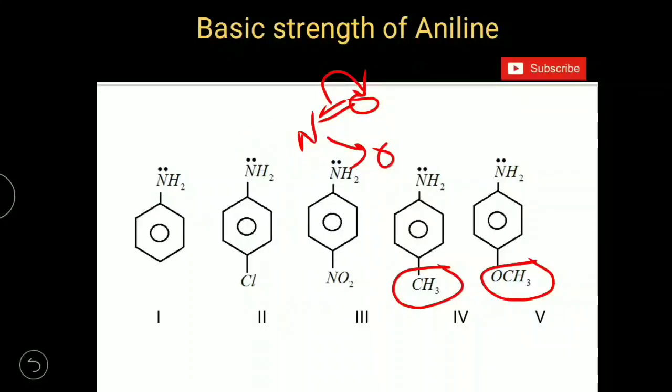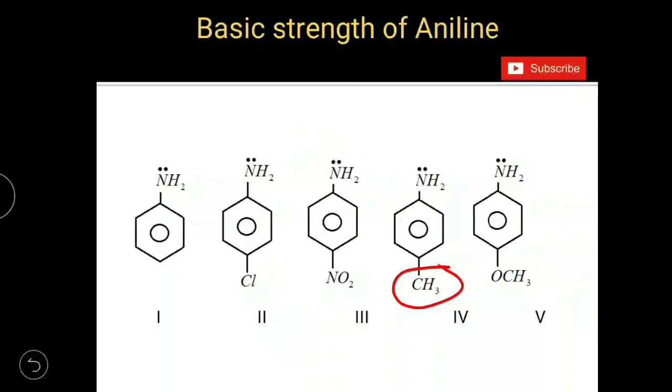And come to chlorine. Being highly electronegative atom, chlorine can withdraw the electrons from benzene as per inductive effect. At the same time, chlorine has 3 lone pairs of electrons on it. So these electron pairs can be involved in delocalization through benzene. So it acts as electron pair donor.